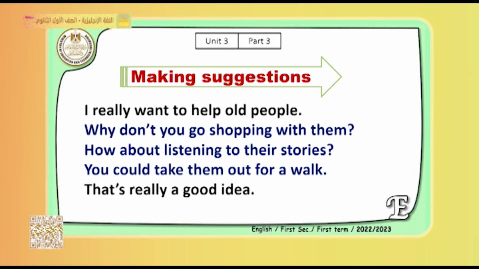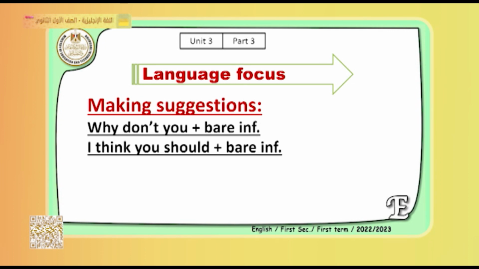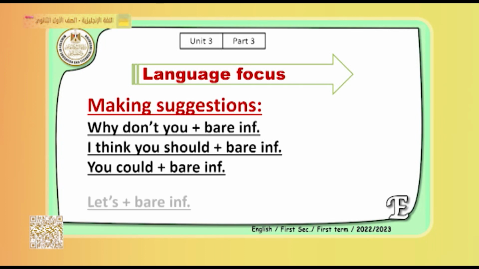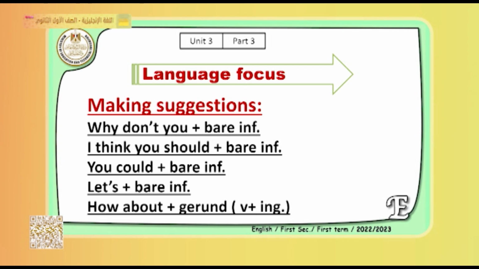So here we have a summary of how to make a suggestion. First of all, why don't you? Why don't you is followed by verb infinitive. I think you should. Again, should is followed by verb infinitive. You could. Again, you could is followed by verb infinitive. And we can say let's. Let's is followed by verb infinitive. We have other ways followed by ing, like how about. So we can say how about plus verb ing.